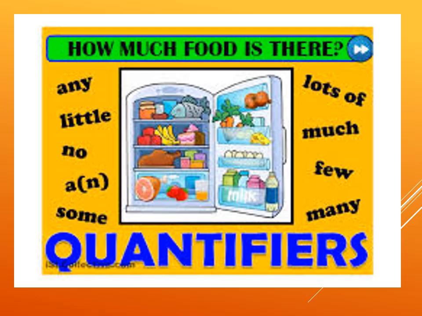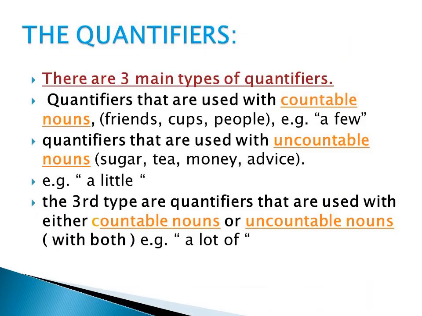So what is a quantifier, students? They are words that give you information about the number of something, how much or how many. There are 3 types of quantifiers.